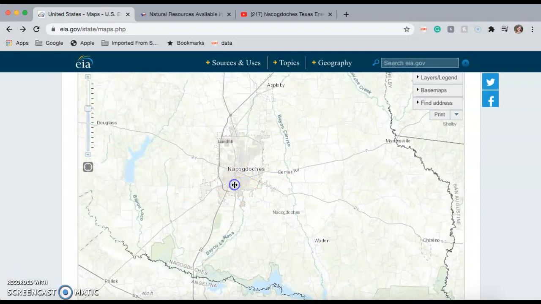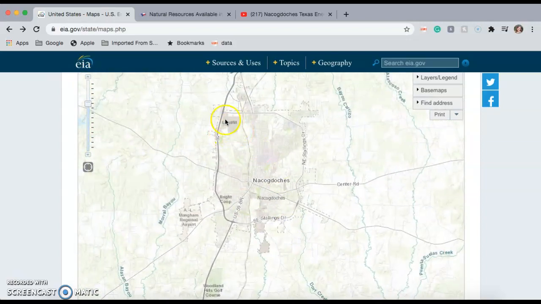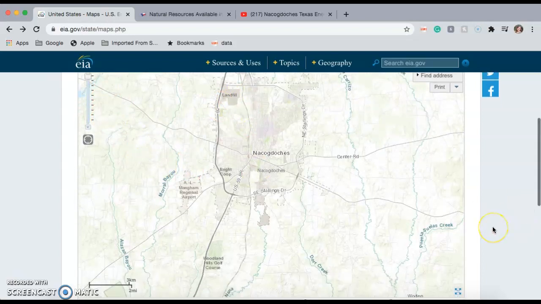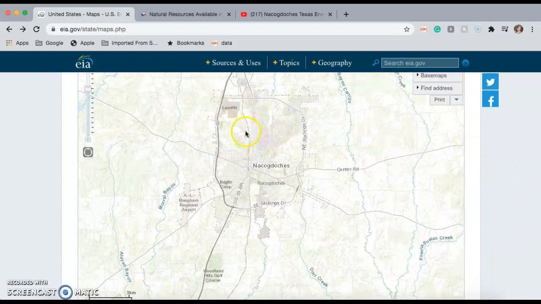Well, not exactly cool, it's kind of sad actually. So if you look right up here, we have this area within Nacogdoches that says landfill, okay? And if you look at the measurement down here, you will see that that landfill is nearly a mile wide. Okay, so that's some of the things that you can find while you're looking around researching on this map.